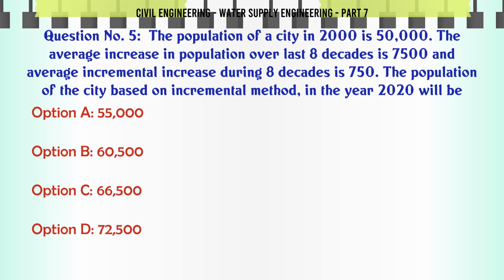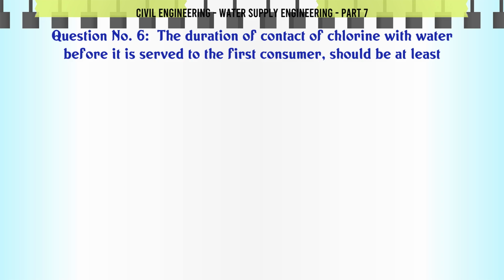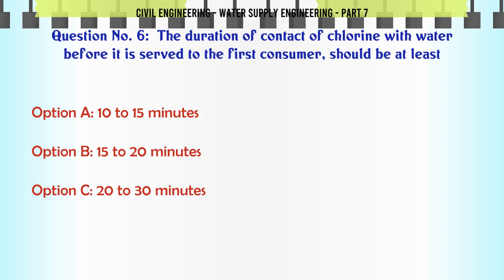The population of the city based on the incremental method in the year 2020 will be A. 55,000, B. 6,500, C. 66,500, D. 72,500. The correct answer is 66,500.